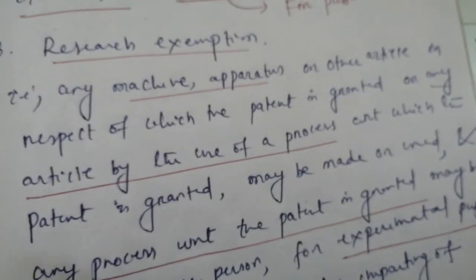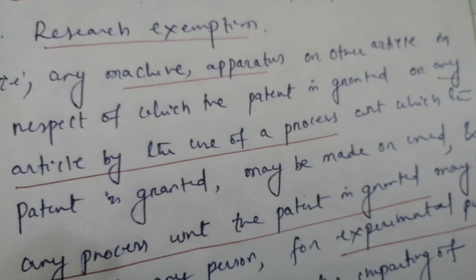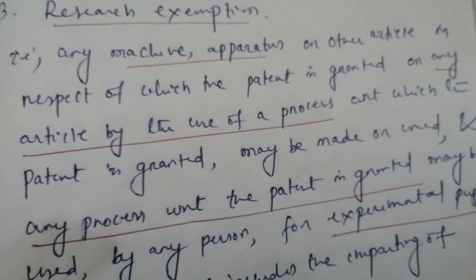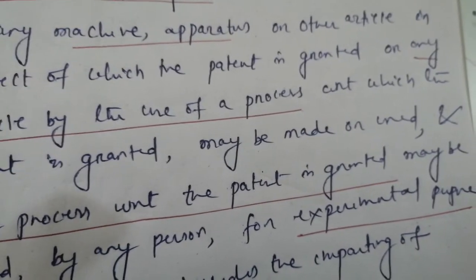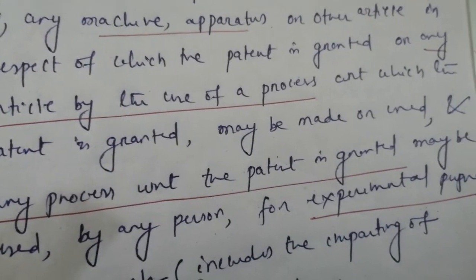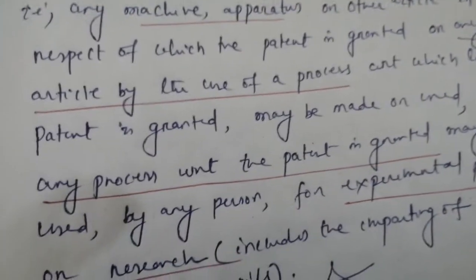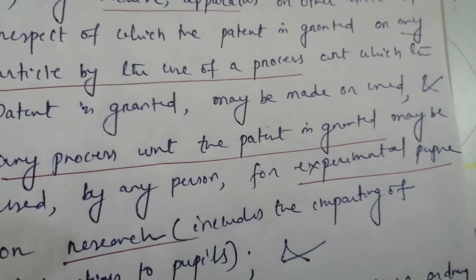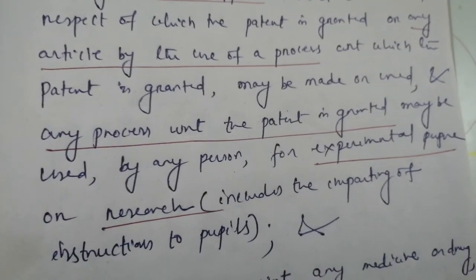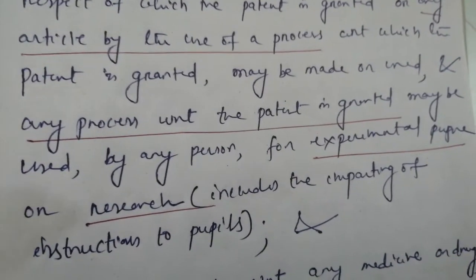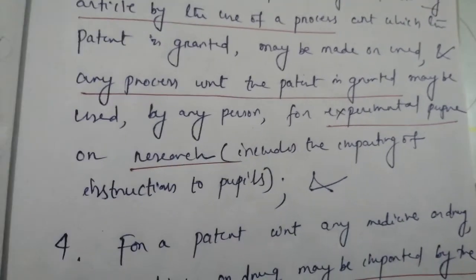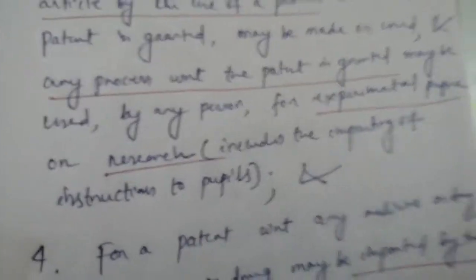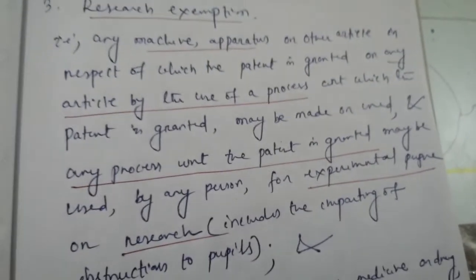Next one, condition number 3, is for research exemption. That is, any machine, apparatus or other article in respect of which the patent is granted, or any article by the use of a process with respect to which the patent is granted may be made or used, and any process with respect to which the patent is granted may be used by any person for experimental purpose or research, which includes the imparting of instructions to pupils. That means teaching students. Fine. So here also just observe the underlined words in these 2 points.